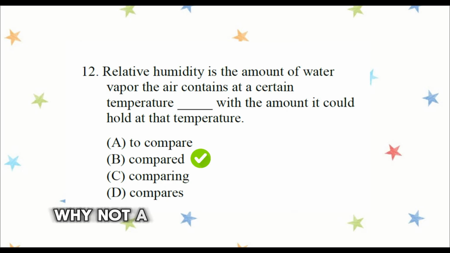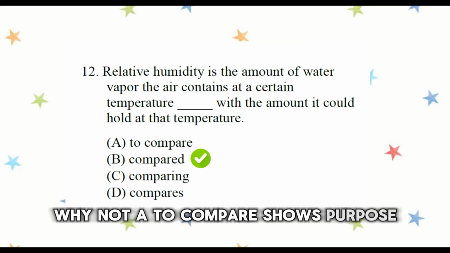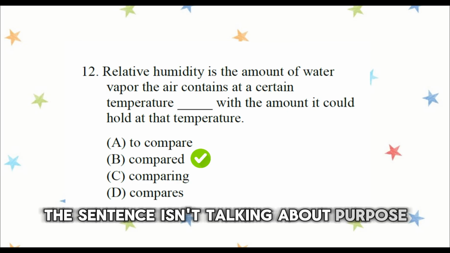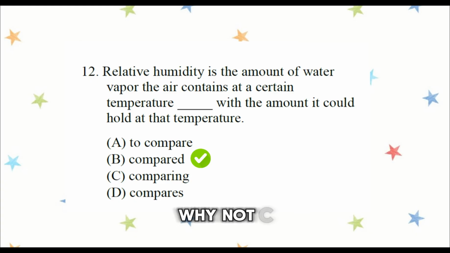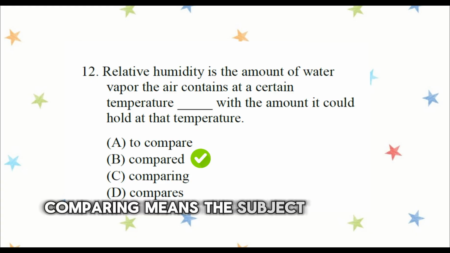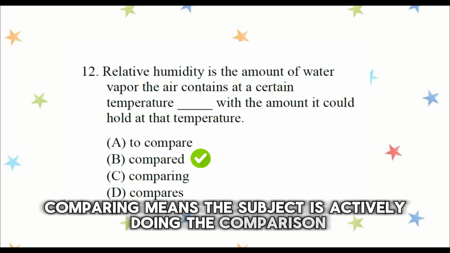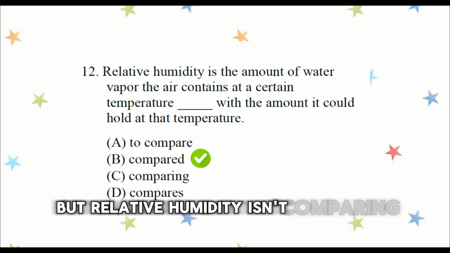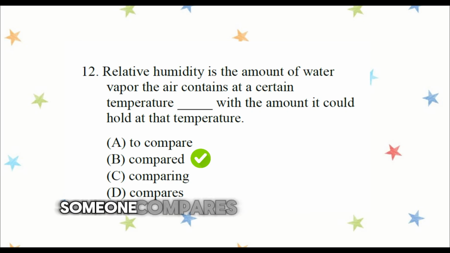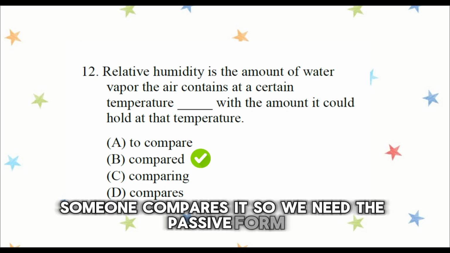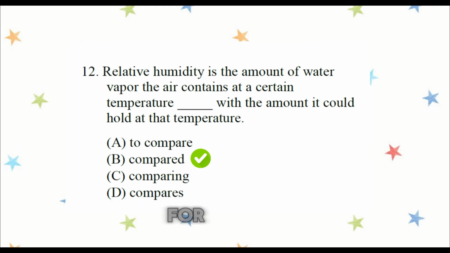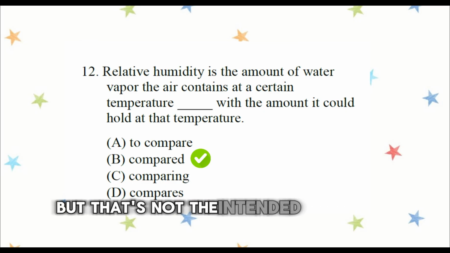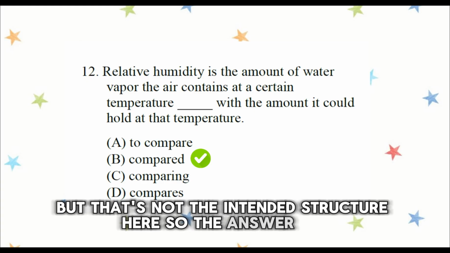Why not A? To compare shows purpose. The sentence isn't talking about purpose, it's describing how relative humidity is measured. Why not C? Comparing means the subject is actively doing the comparison, but relative humidity isn't comparing anything itself. Someone compares it, so we need the passive form. Why not D? Compares would need a subject. For example, relative humidity compares, but that's not the intended structure here. So the answer is B.